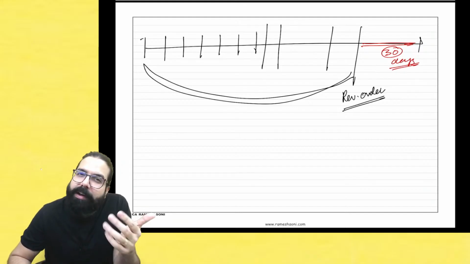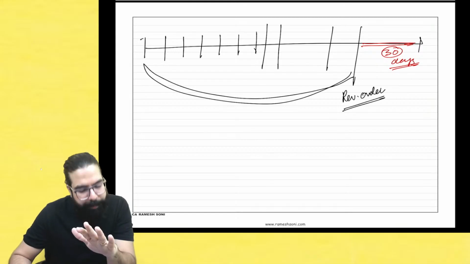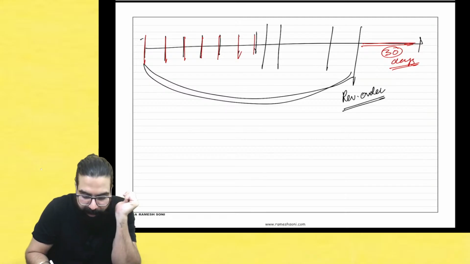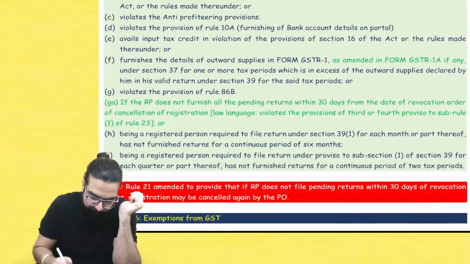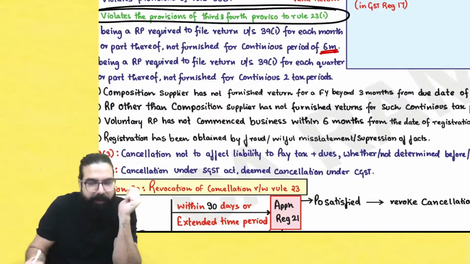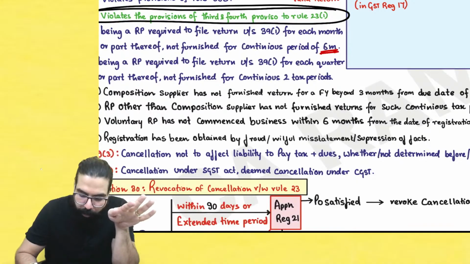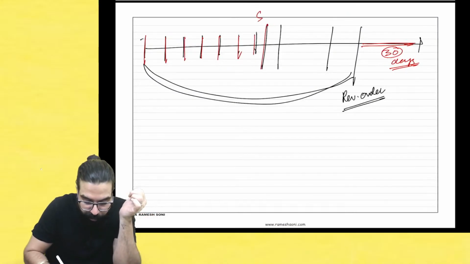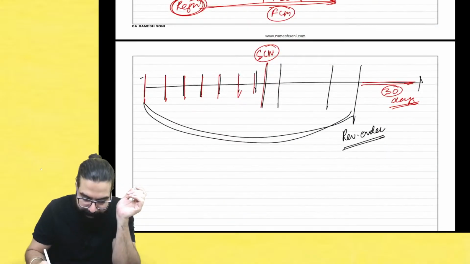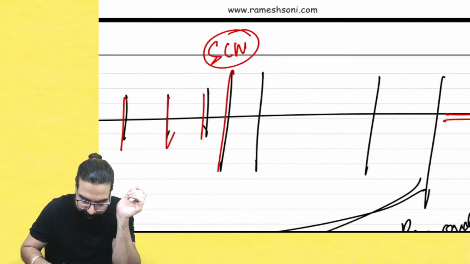You did not file the return within the next 30 days. You know what happened? 1, 2, 3, 4, 5, 6 months you did not file a return. Sir, we already know that if you don't file a return for 6 months, they will cancel my registration. What happened? The proper officer issued me a show cause notice. I went ahead and replied. He did not like the reply. He went ahead and issued me a cancellation order.